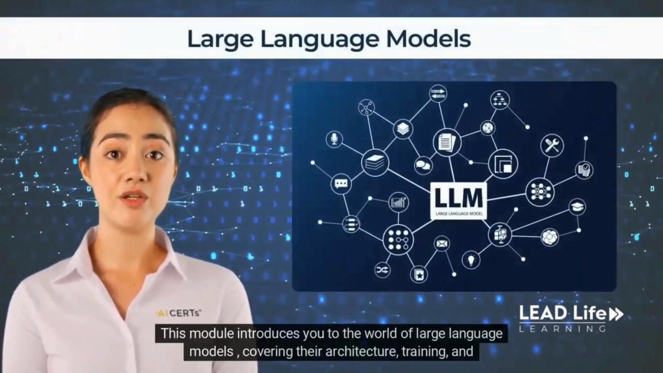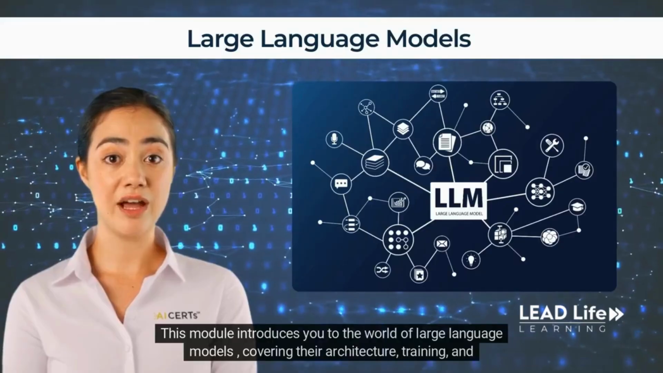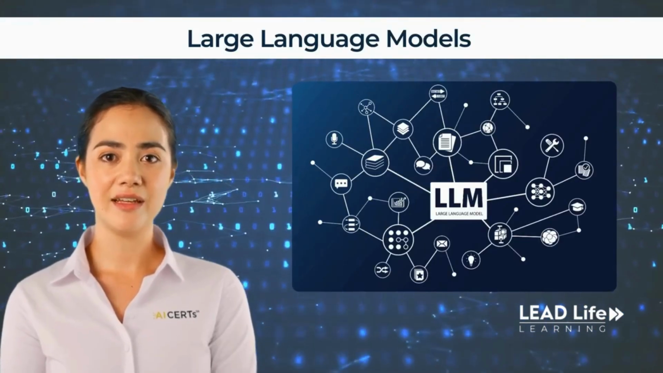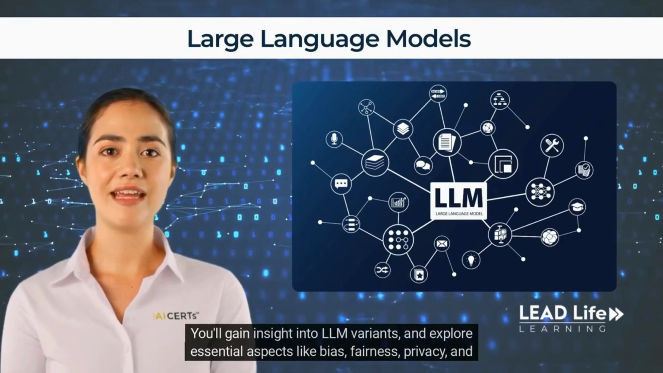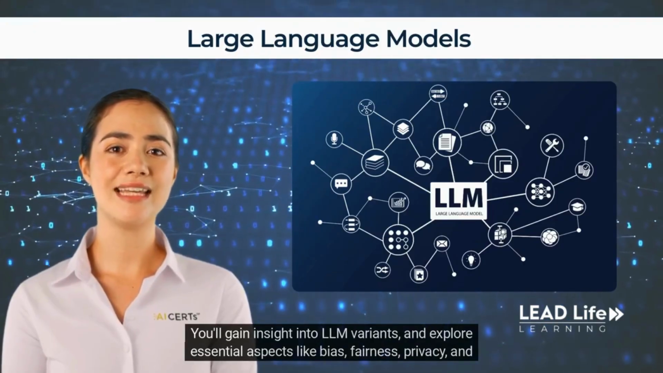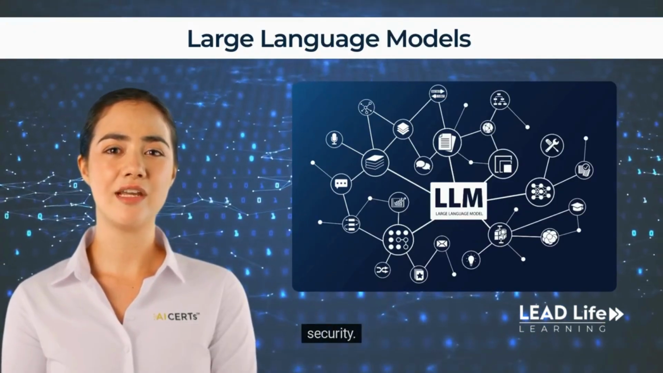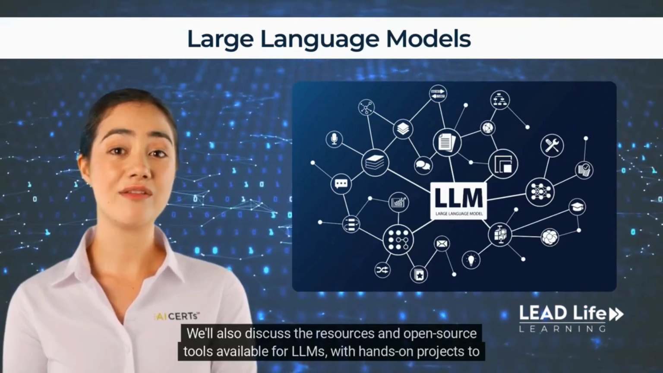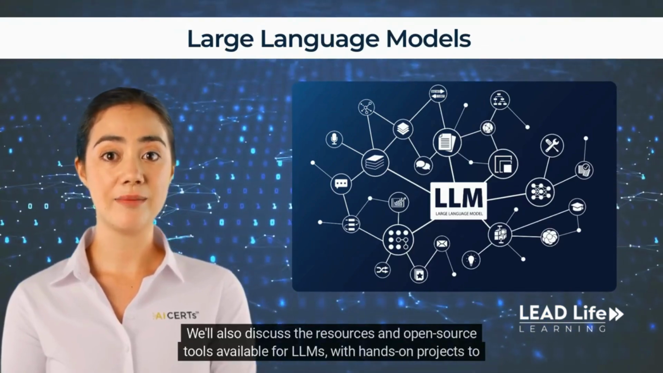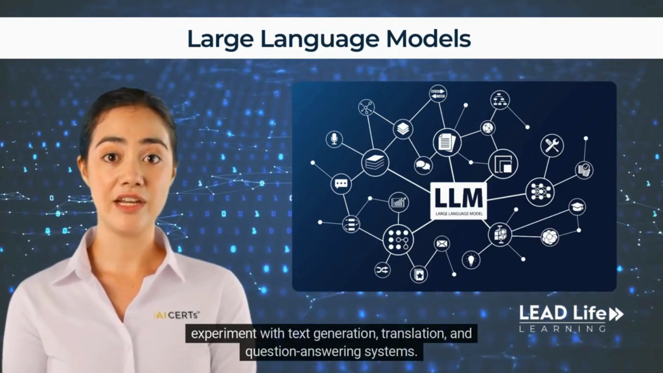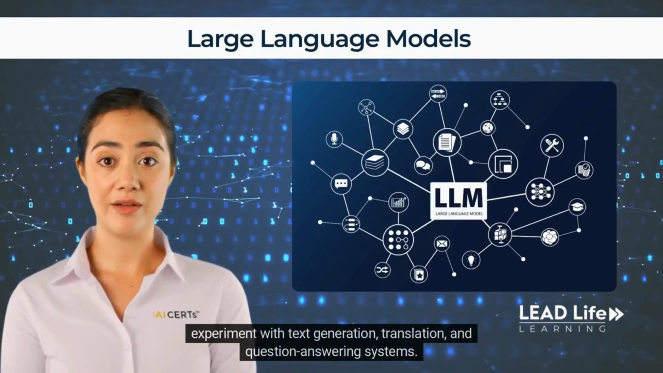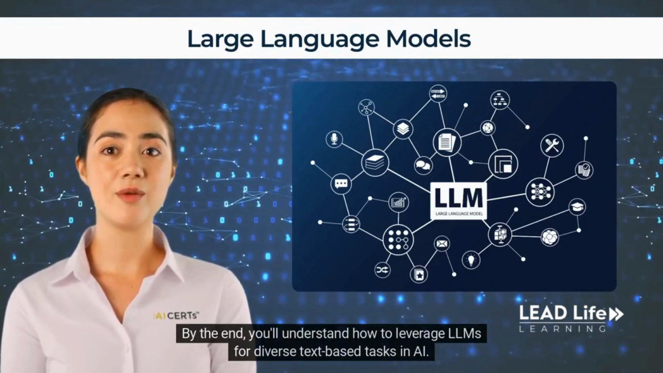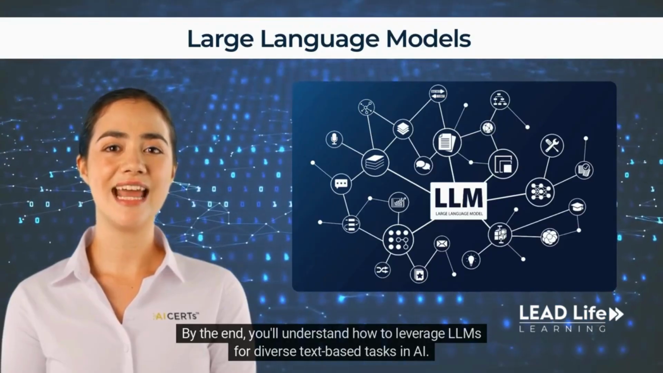This module introduces you to the world of large language models, covering their architecture, training, and various applications. You'll gain insight into LLM variants and explore essential aspects like bias, fairness, privacy, and security. We'll also discuss the resources and open source tools available for LLMs with hands-on projects to experiment with text generation, translation, and question answering systems. By the end, you'll understand how to leverage LLMs for diverse text-based tasks in AI.